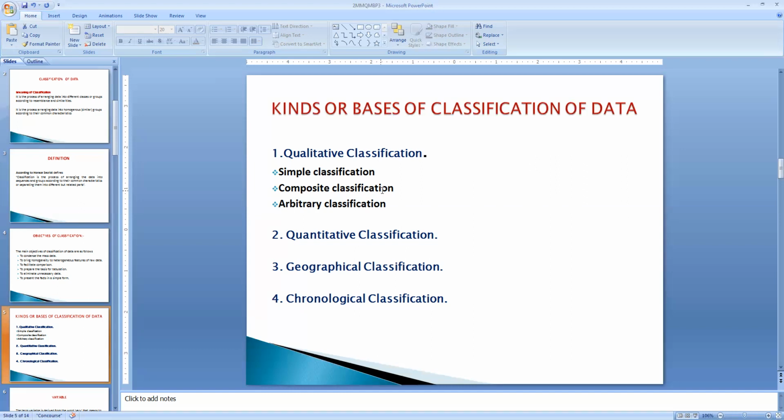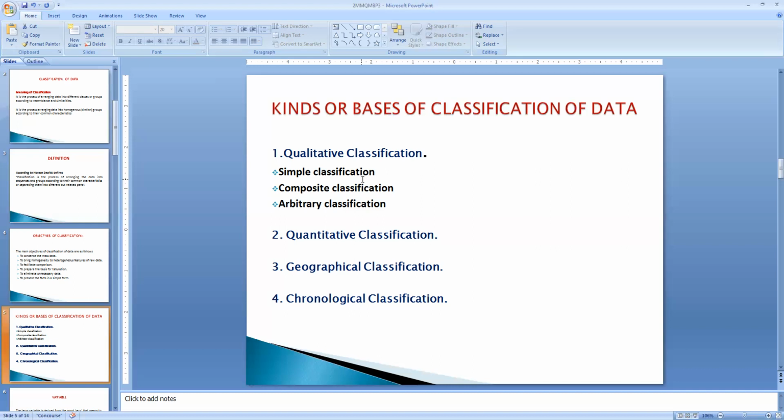What do you mean by simple classification? Simple classification is nothing but classification of units on the basis of a single characteristic. For example, any two attributes or two categories that we can express, like male and female, honest and dishonest, trained and untrained, experienced and inexperienced, only two attributes. Such kind of classification is called simple classification.